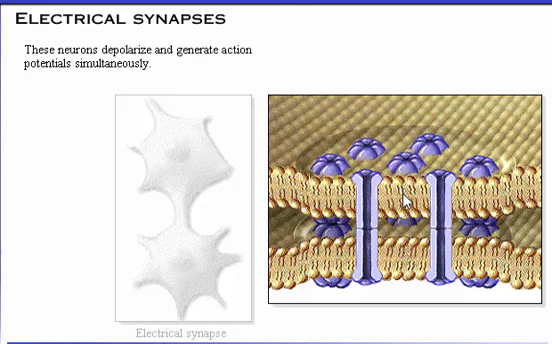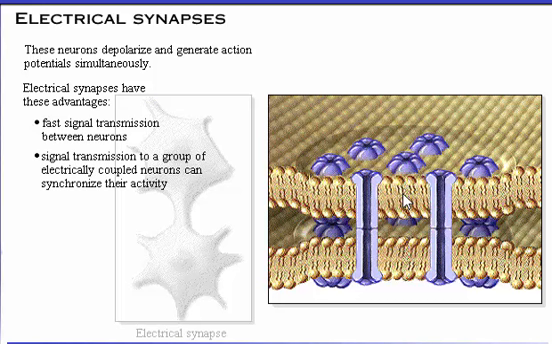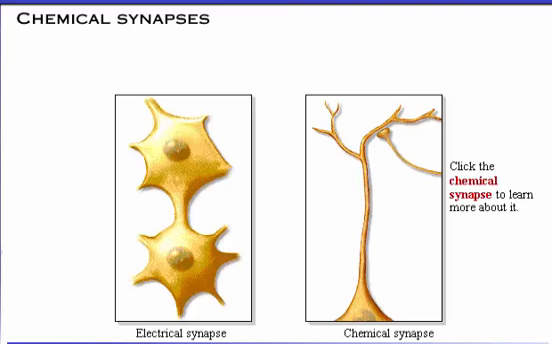These neurons depolarize and generate action potentials simultaneously. Electrical synapses have these advantages: fast signal transmission between neurons, and signal transmission to a group of electrically coupled neurons can synchronize their activity. Click the chemical synapse to learn more about it.